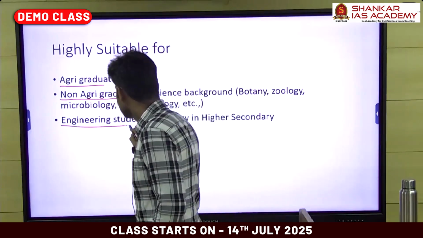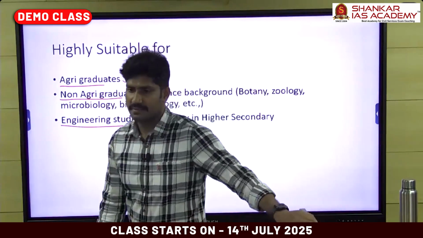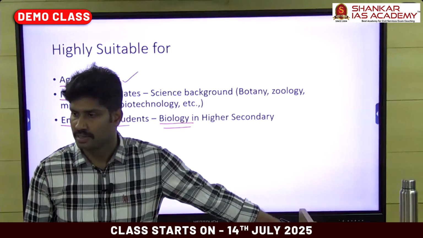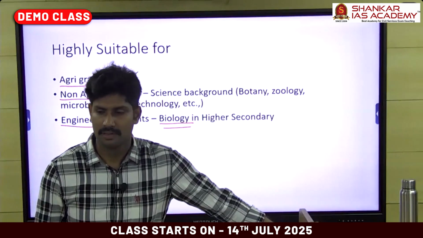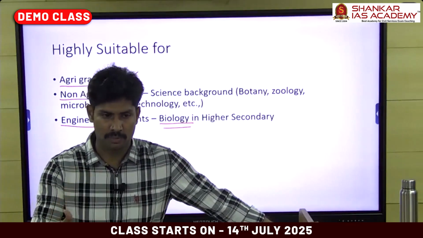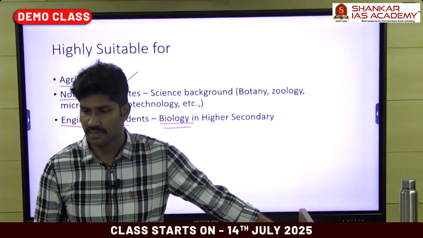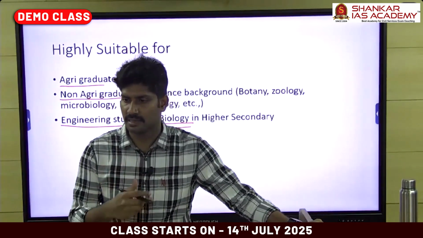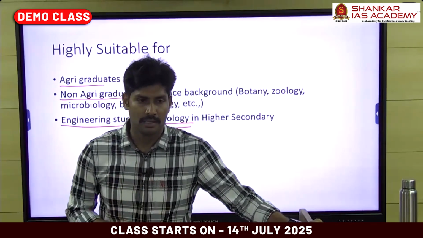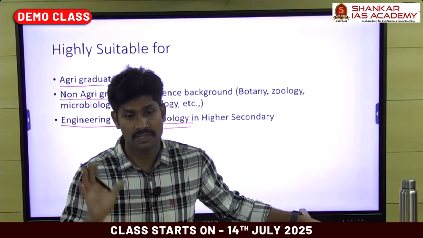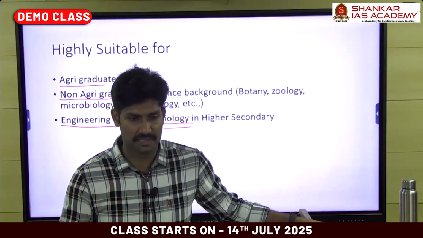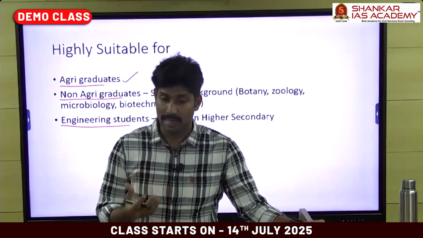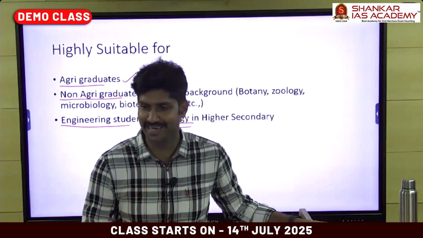For engineering graduates, those who have studied biomaths in their +1, +2 can choose the agriculture optional. Otherwise, it is not suitable. For arts graduates, commerce, economics, the arts group, and those who have studied computer science in the +1, +2, this is not suitable. So don't choose agriculture. You can think about some other optional. Paper 1 seems easy. Actually, paper 1 is easy, but scoring is difficult.